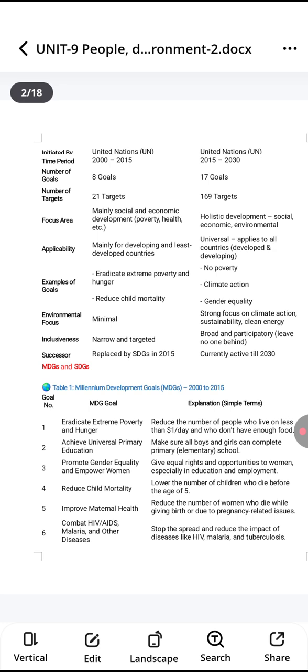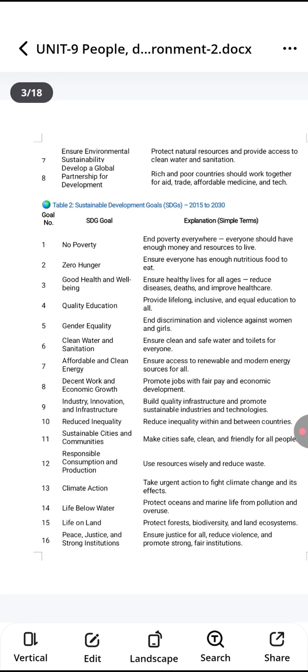Next we have SDG goals, in which we have 17 goals. First goal we have no poverty. That means end poverty everywhere. Everyone should have enough money and resources to live.